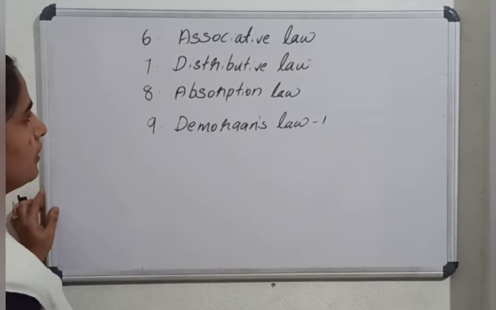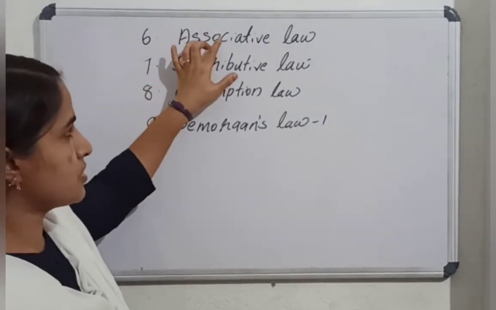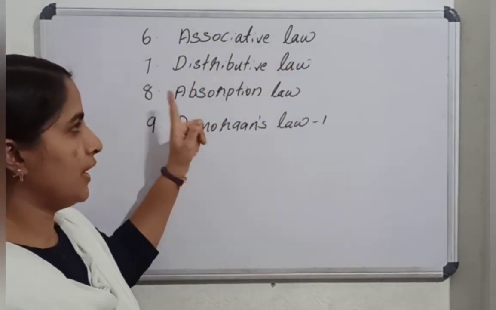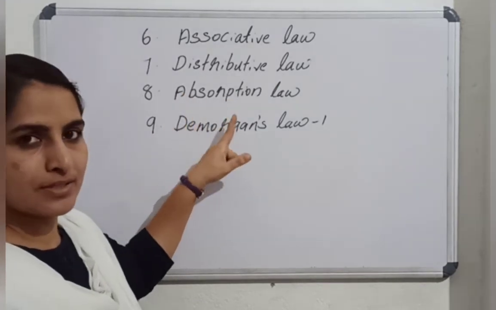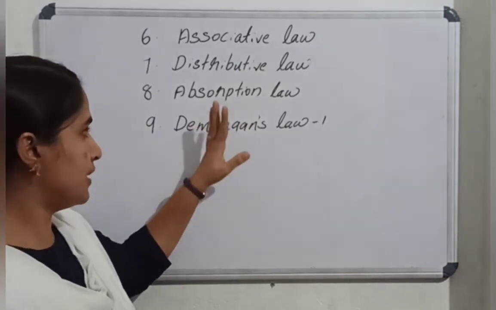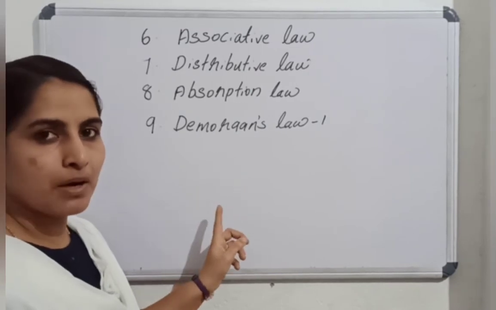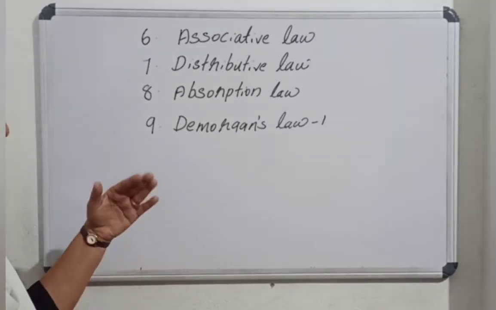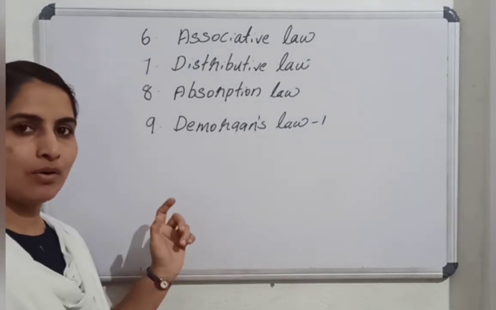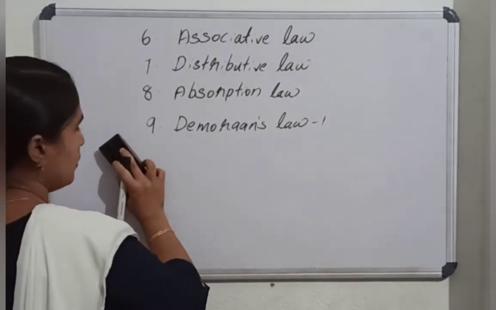Before that, let me say all the laws once again. Associative law: X or Y or Z equals X or Y or Z, and its dual. Distributive: X or YZ equals X or Y and X or Z. Absorption law: X or XY equals X, then its dual. De Morgan's law 1 is X or Y whole bar equals X bar and Y bar. De Morgan's law 2 is XY whole bar equals X bar or Y bar. Now we can prove De Morgan's law.